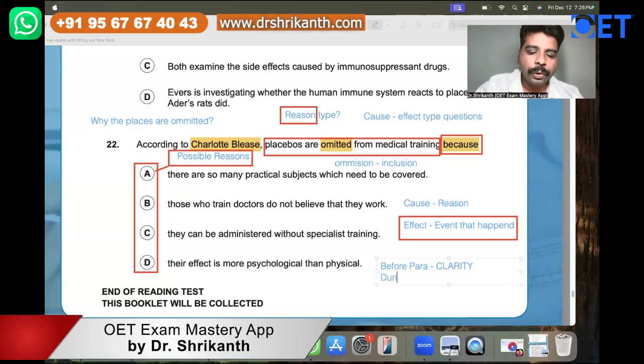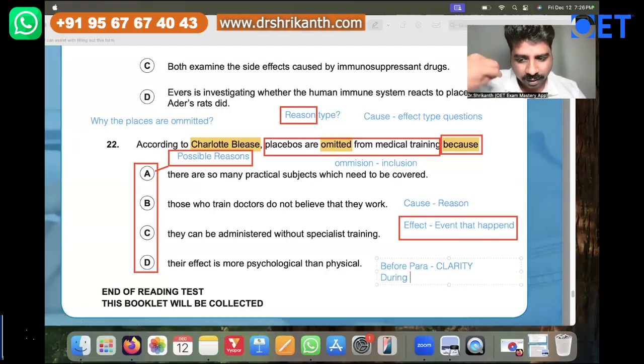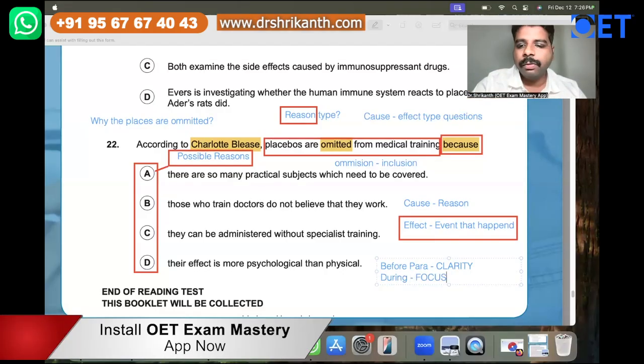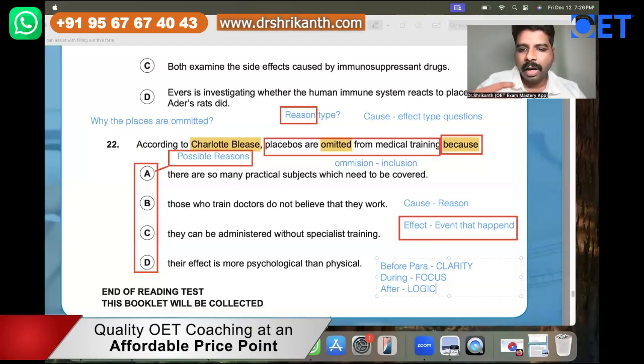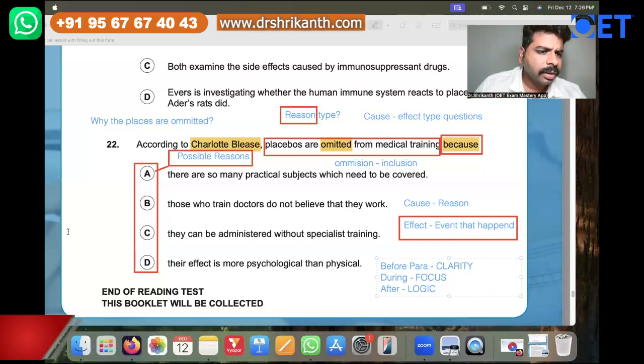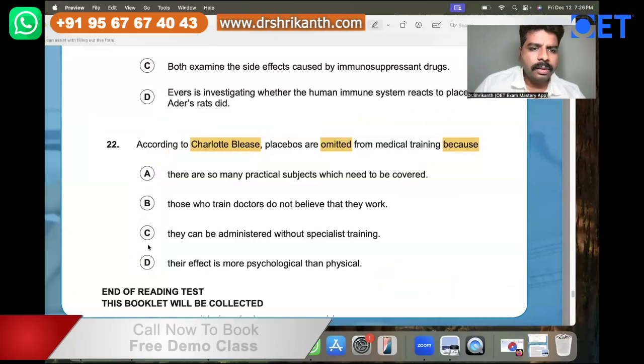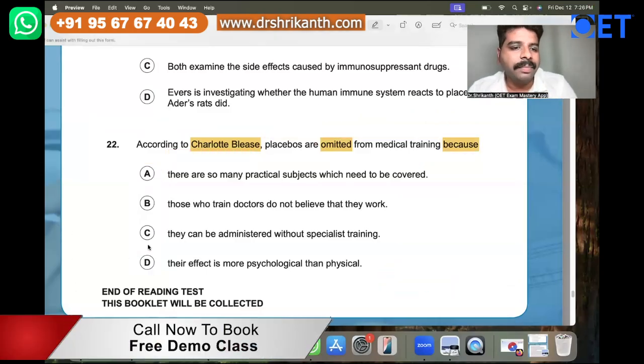Then during, when you are reading the paragraph, you must have focus. Your focus should be on this particular idea: why this particular thing has been omitted. After you have read your paragraph, you must use your logic, find out, and eliminate the incorrect answer options. Now let's take a look at the answer options A, B, C, and D.